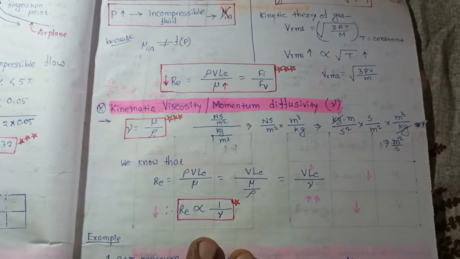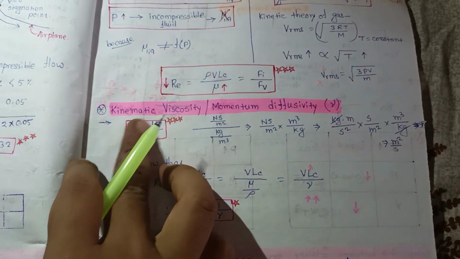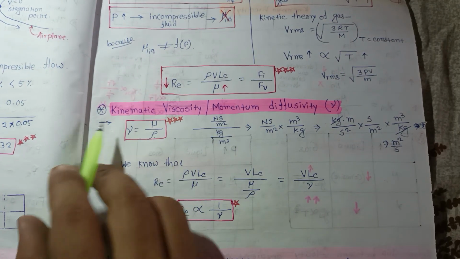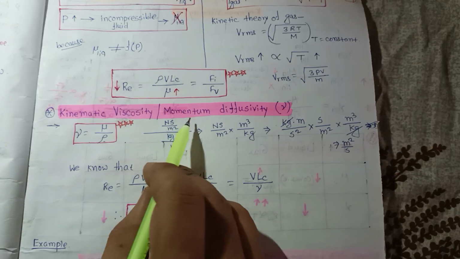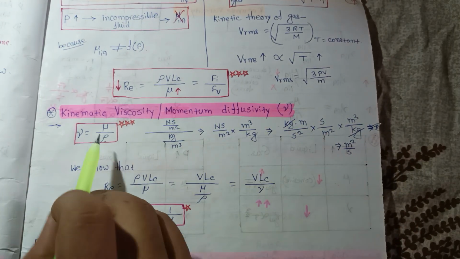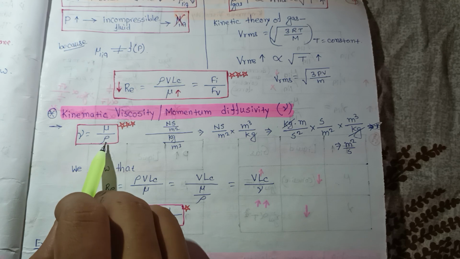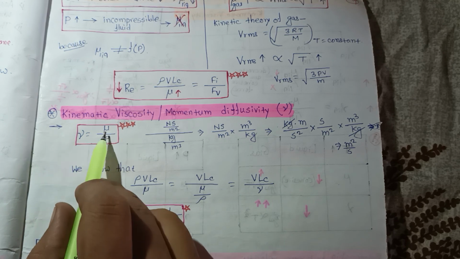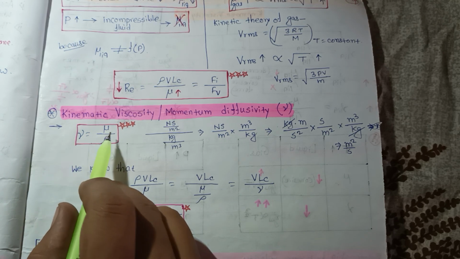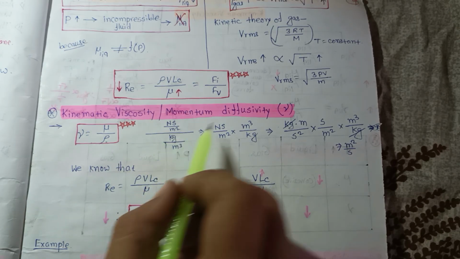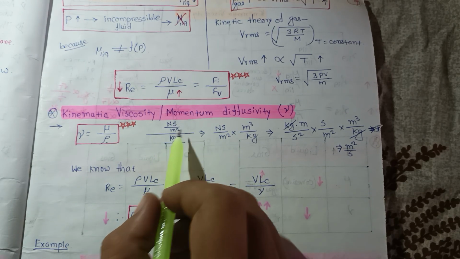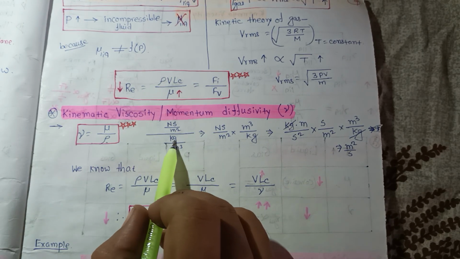Now there is another viscosity, that is kinematic viscosity. This is very important, and it is also known as momentum diffusivity. It is denoted by nu, which is equal to mu by rho. So remember this formula. This is a very important formula. The mu has the unit Newton second per meter square, and density is kg per meter cube.